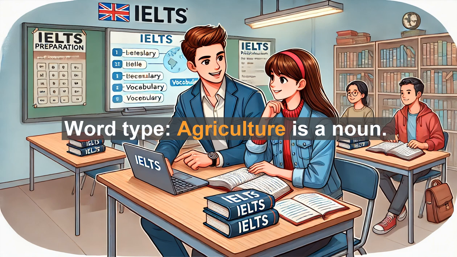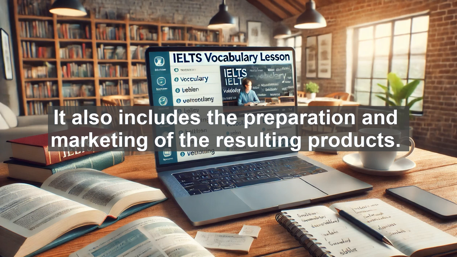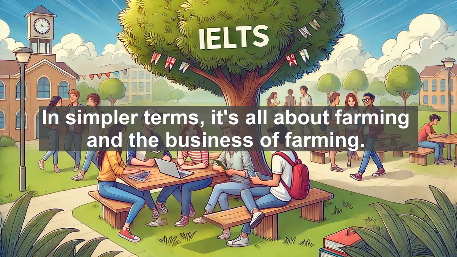Word type. Agriculture is a noun. Meaning: agriculture refers to the science, art, or practice of cultivating the soil, producing crops, and raising livestock. It also includes the preparation and marketing of the resulting products. In simpler terms, it's all about farming and the business of farming.